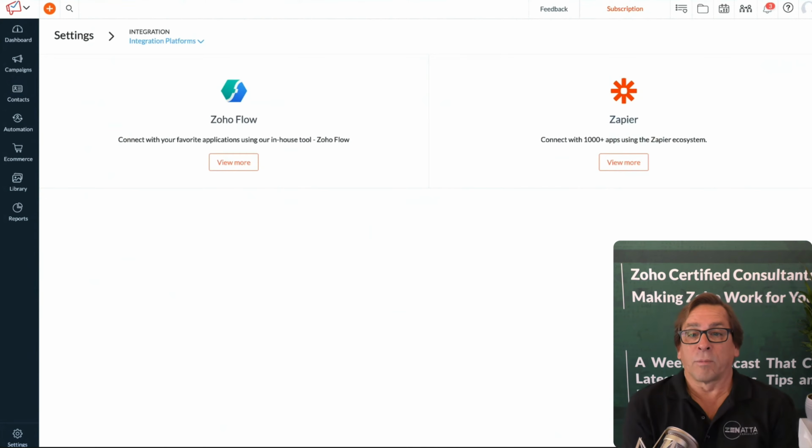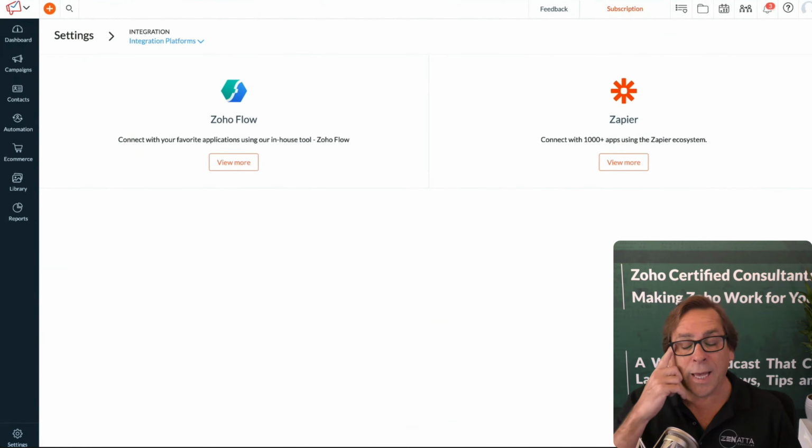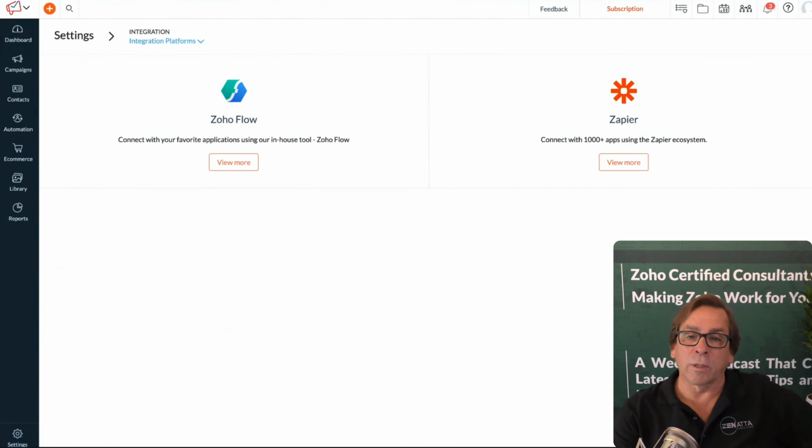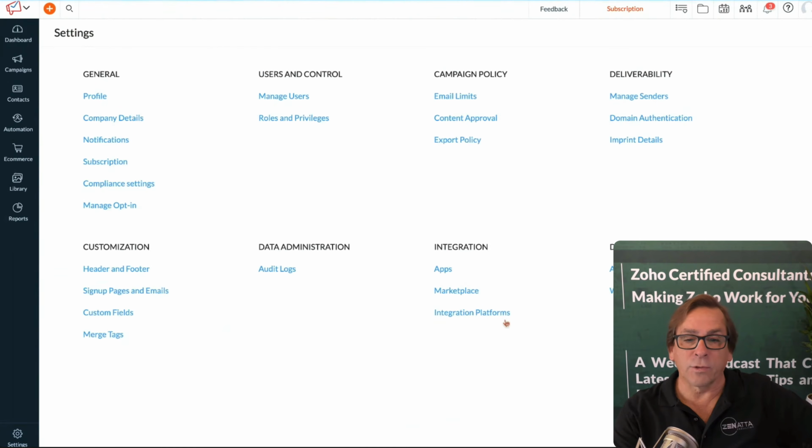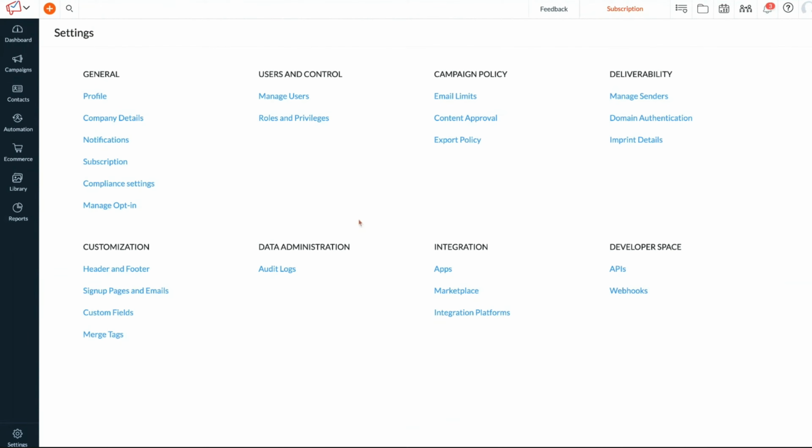If you're not familiar, Zoho has a product called Flow, and this is kind of a third-party API connector that you can use. It's very similar to Zapier. They do support Zapier and they support Zoho Flow. So if you can't find something you're looking for, odds are using one of these two services, you'll be able to make that connection directly with Zoho Campaigns. That is kind of the key ones there.